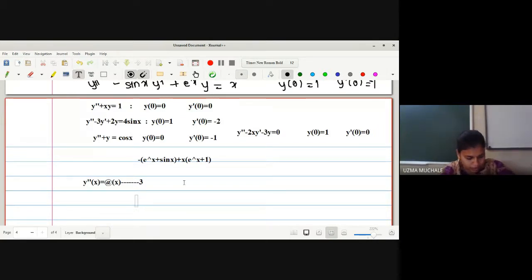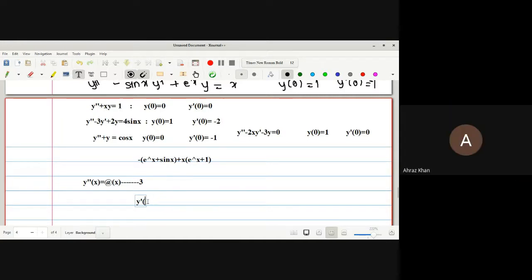What we have to do now is find the integration. After finding the integration, what will be the value? Because the value of a is nothing but 0. Correct? So after integration, what will be the resultant term? It will be y dash of x within the limits 0 to x.